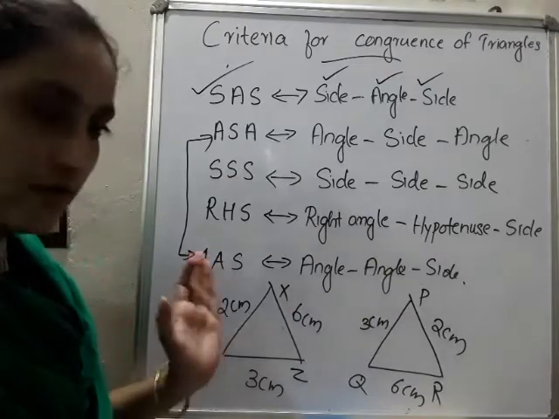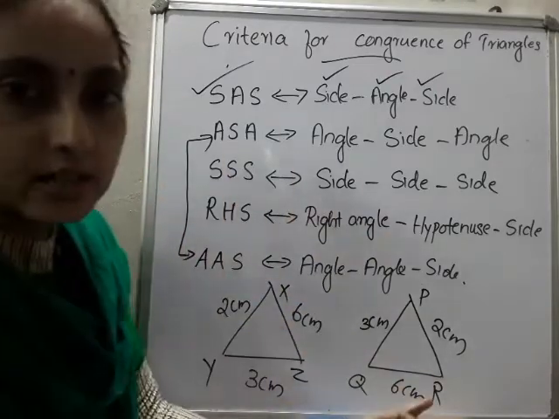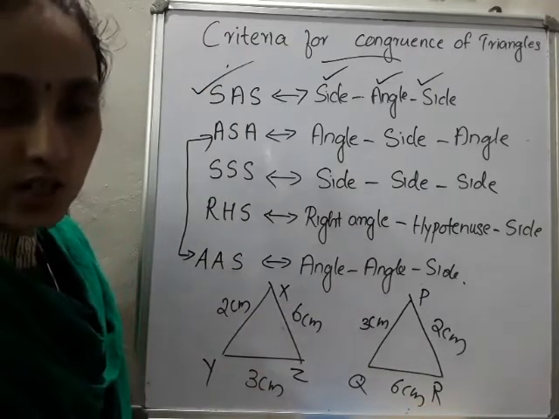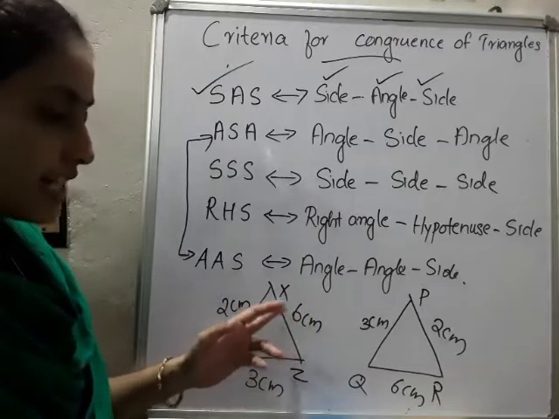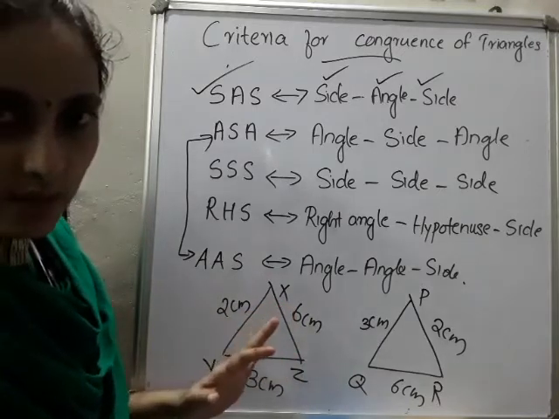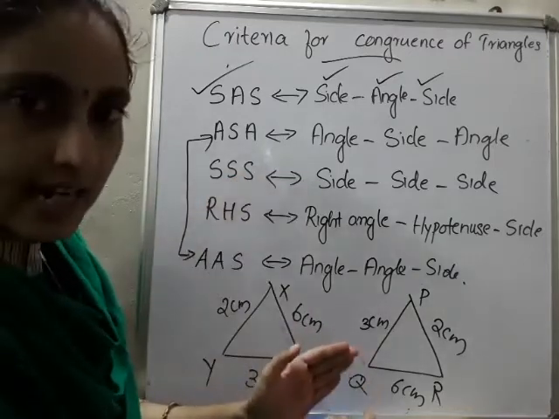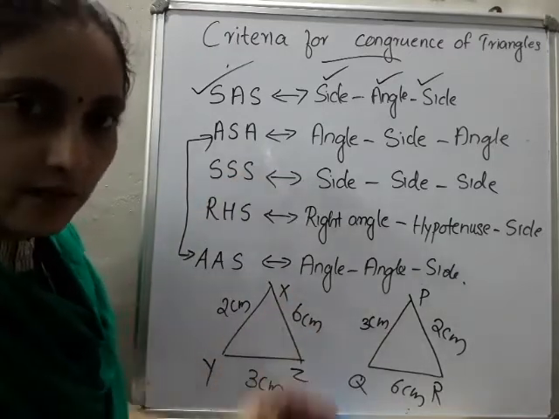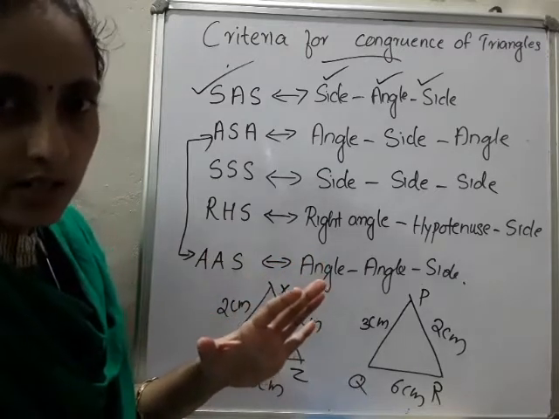Or we can say that if two triangles are congruent, then 3 sides of a triangle are equal to 3 sides of another triangle. So hope you clear the concept. That is an easy one. If it is 5.9, we can't say, because it must be exactly the same. If it is 6 centimeter here, there must be a side having 6 centimeter. If it is 5.9, then that will not be congruent. Congruent means an exact copy.